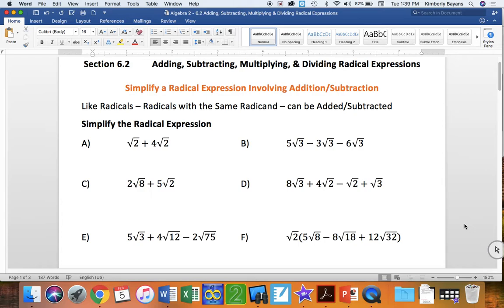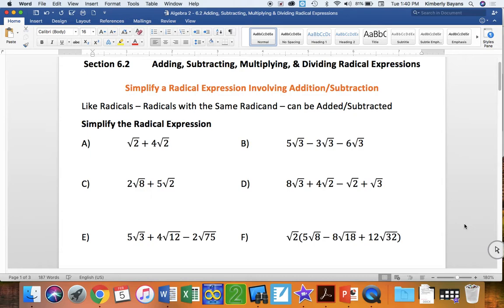So 6.1 was all about simplifying radical expressions, especially with cube roots and fourth roots and fifth roots, and getting on to those things beyond just square roots. 6.2 is going to be about adding, subtracting, multiplying, and dividing radical expressions, whether it be square root, cube root, fourth root. Just keep in mind that, again, we're going to be dealing with all those different types, and the rules, you'll understand, they kind of apply across the board to some degree.